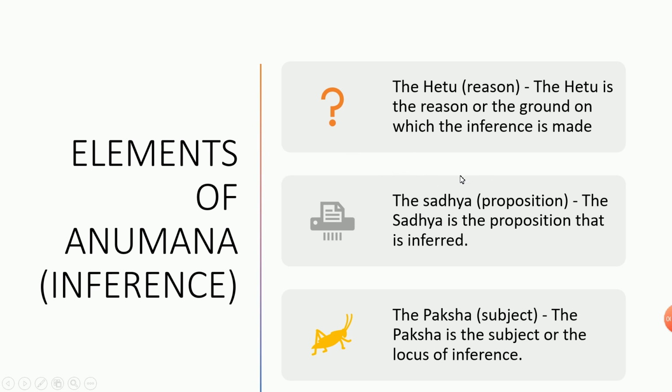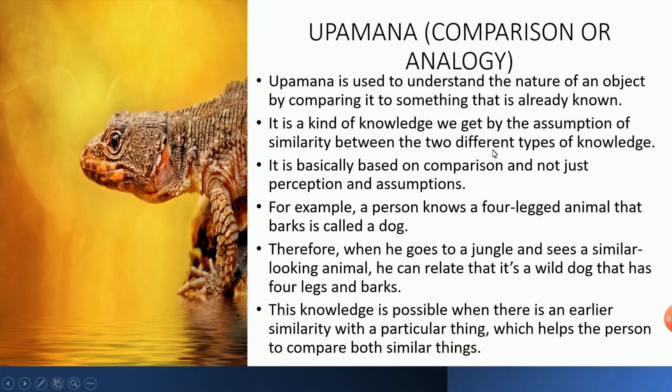You are proposing based on the reason. The core subject is my bike ride. So the bike ride is the subject, that is the Paksha. Considering it as the locus of inference, that is the assumption or inference we are making. So the elements of Anumana are the Hetu, Sadhya and Paksha.